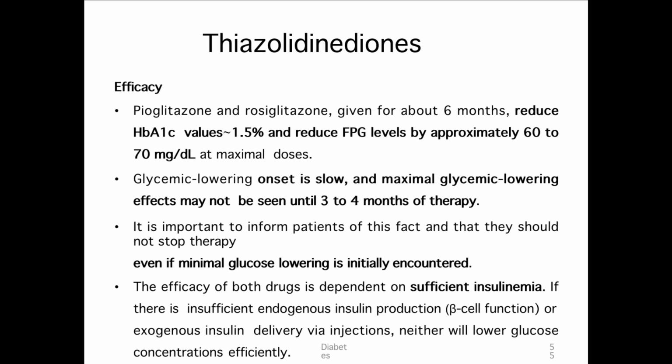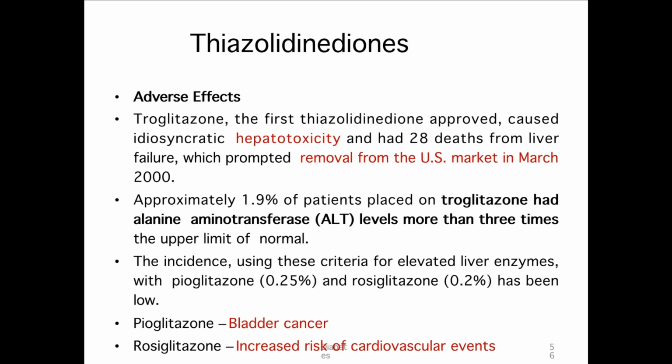Insulin secretagogues are your sulfonylureas and non-sulfonylurea drugs. Okay, those which inhibit intestinal absorption are your alpha glucosidase inhibitors, and those which cause increased renal excretion of the glucose are your SGLT2 inhibitors. Okay, and the other classes of drugs like DPP4 inhibitors and GLP1 and GIP analogs are also your insulin secretagogues. Okay. Pioglitazone increases bladder cancer. Rosiglitazone increases risk of cardiovascular events.